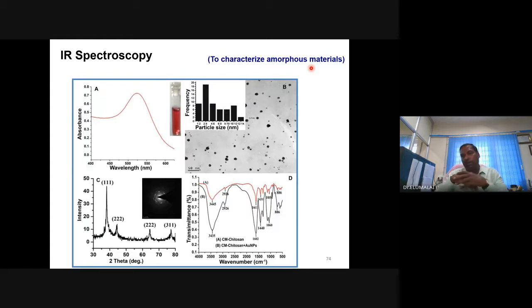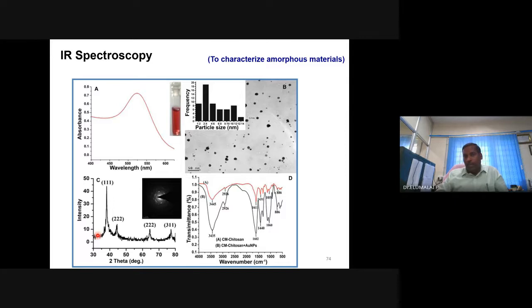They don't maintain the periodicity of the symmetry. They maintain only short range order. Long range order they don't maintain. Only crystalline materials maintain the long range order. So when you take the X-ray diffraction of amorphous material, you will not get peaks like this. You will get only a flat curve. No peak will be there because there are no atoms in suitable places to scatter or diffract. You won't get the peak because atoms are randomly arranged.